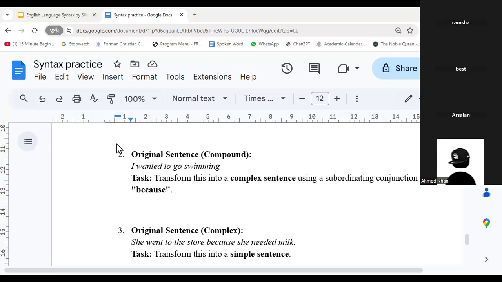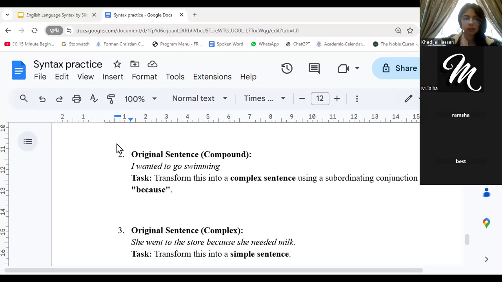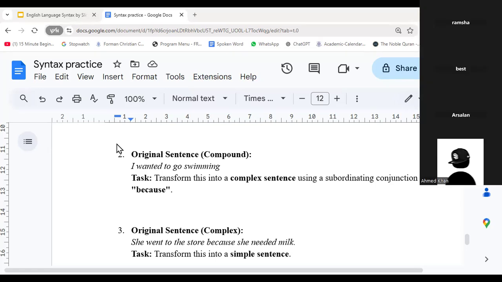I hope you are typing away right now. I wanted to go swimming because I wanted to know how to swim. Okay, it works. I wanted to go swimming because I wish to know how to swim or I wish to learn how to swim.